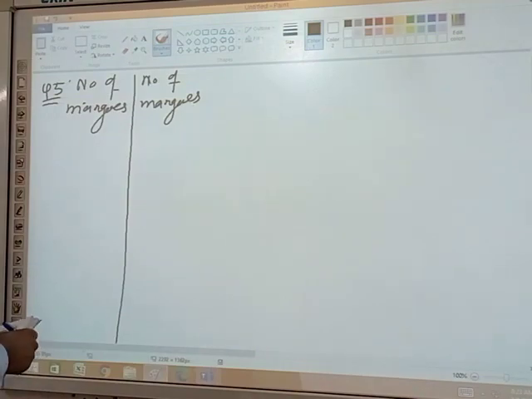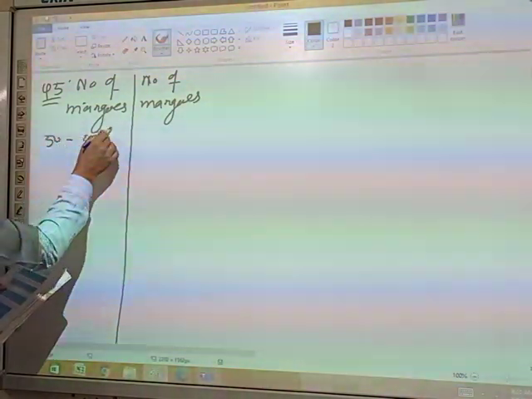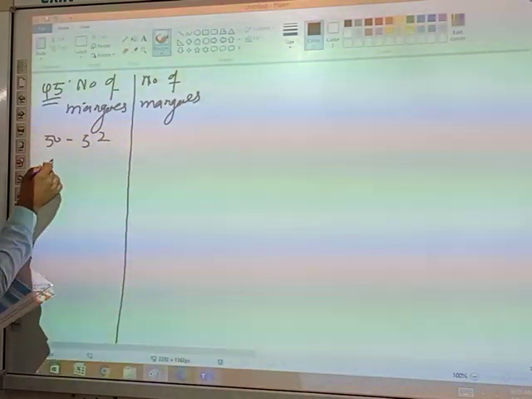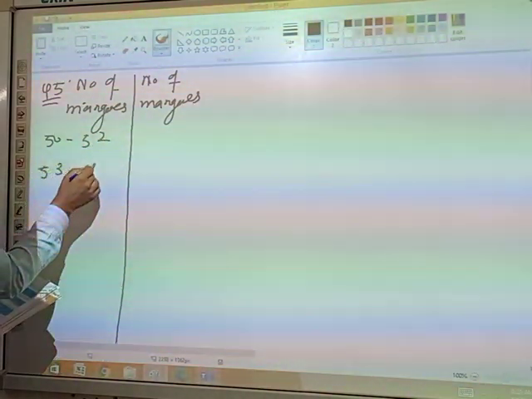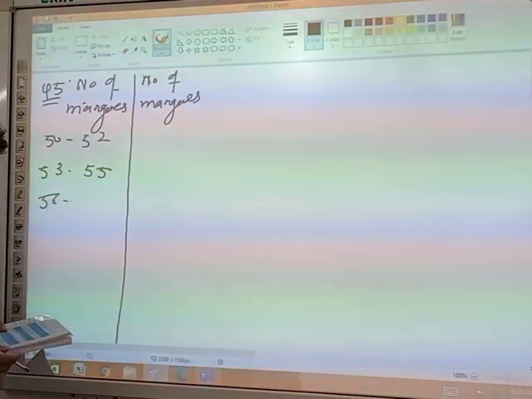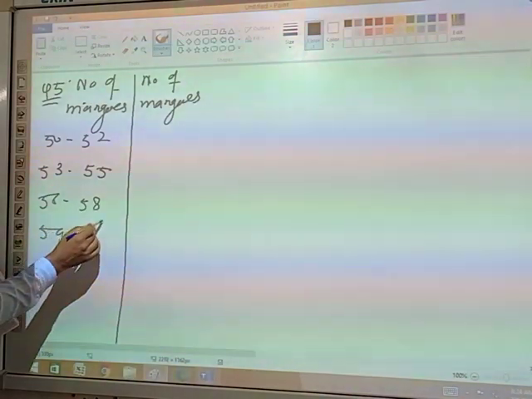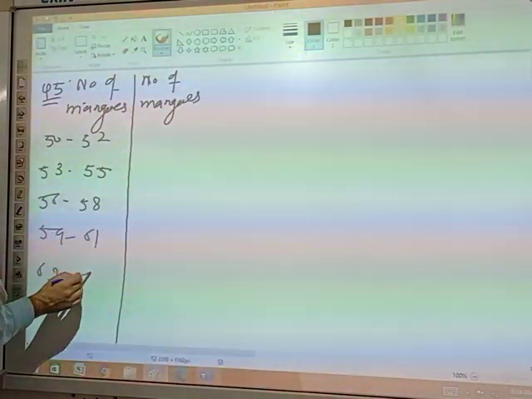Now the number of mangoes given is 50 to 52, next 53 to 55, 56 to 58, 59 to 61, and 62 to 64.